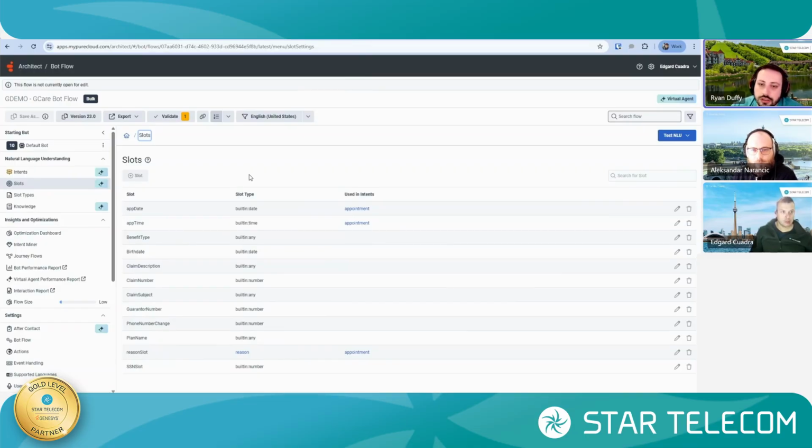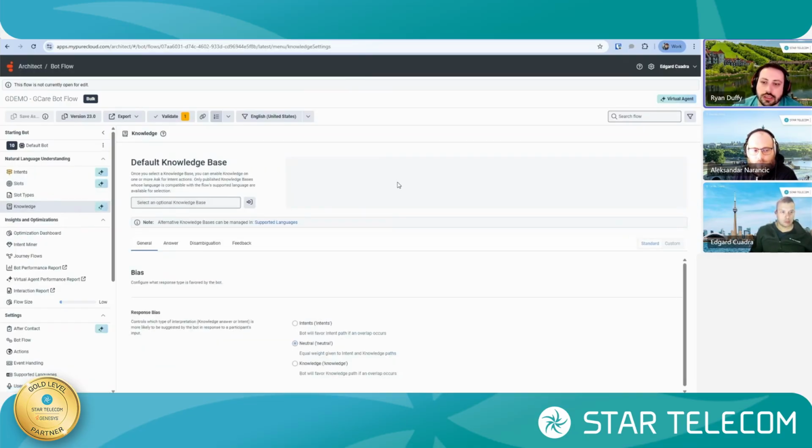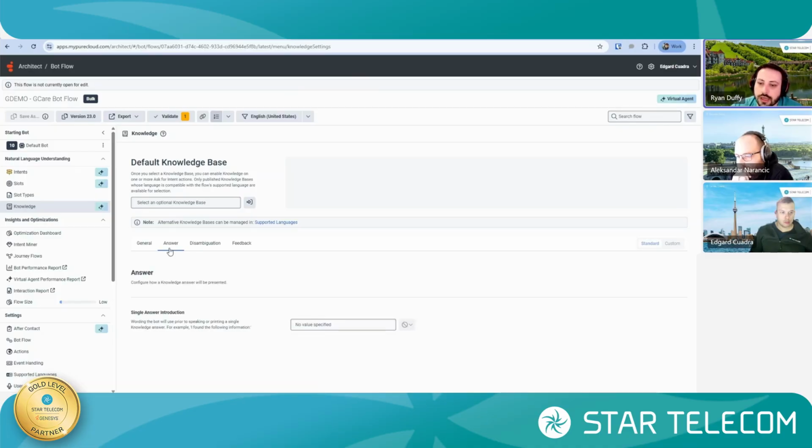But also when we get into the knowledge, we're able to feed in and support the virtual agent's knowledge base and what they're able to respond with, using actual knowledge articles that we have stored. Along with this, we can define how the virtual agent responds.